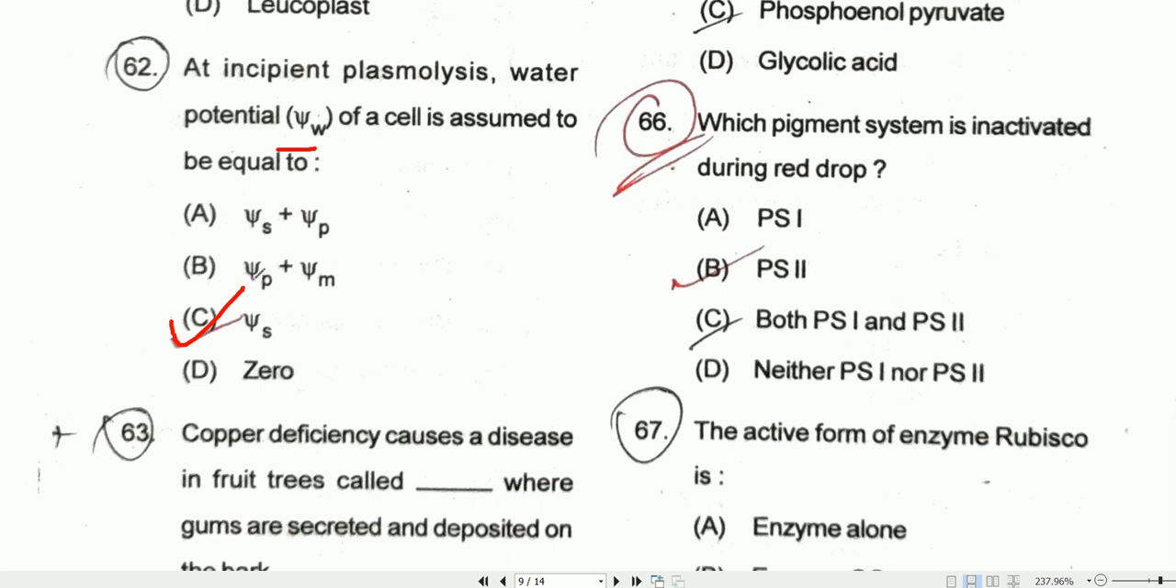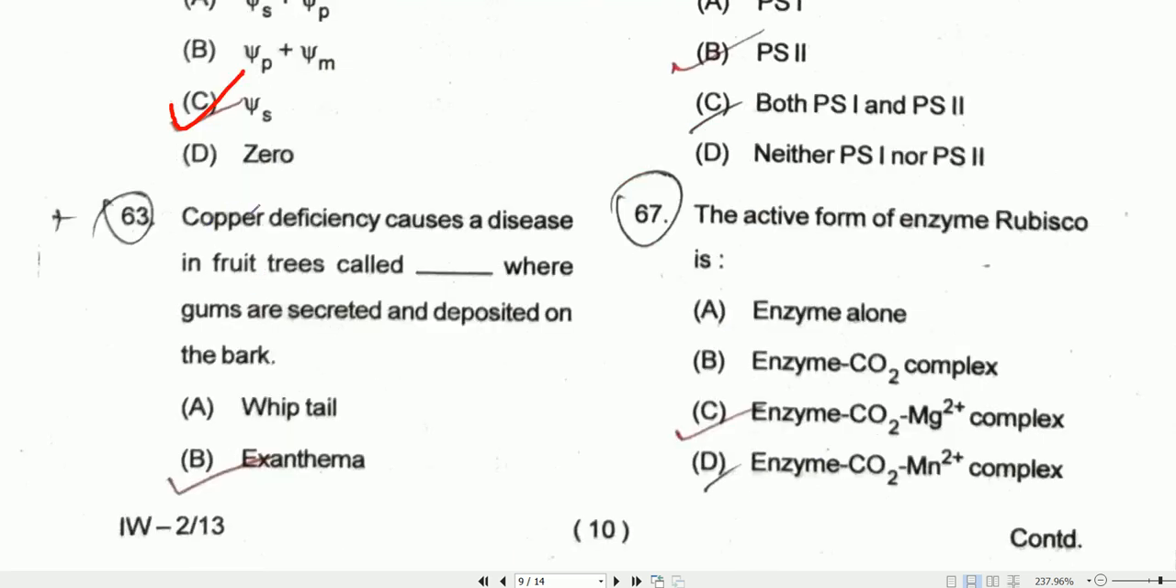Coming to question number 63, copper deficiency causes a disease in fruit trees called Dex, where gums are secreted and deposited on bark. So this is the exanthema. Is the right answer. Option B will be the correct one.